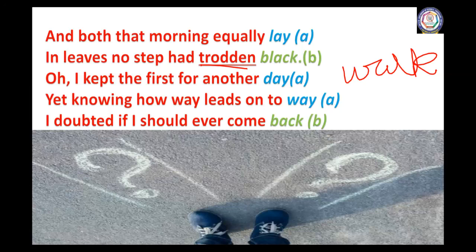The rhyming words of this stanza, lay, day, way, are given the name A. Black and back are named B. The rhyming scheme of this stanza is A, B, A, B.